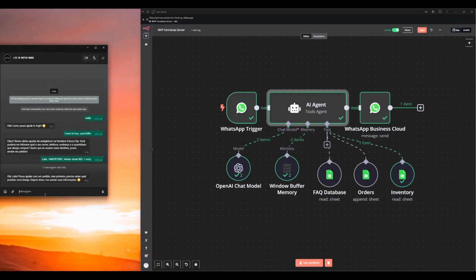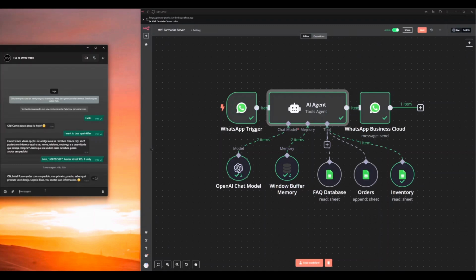Actually, as this is an MVP and it is committing errors, I need to work on improving the memory, because I'm using the window buffer memory, and I have seen a lot of mistakes like this because it is not connecting the lines. I asked for a painkiller, and now it is asking me which medicine I want, because I gave all the details about the order, and it is asking me which product I want.